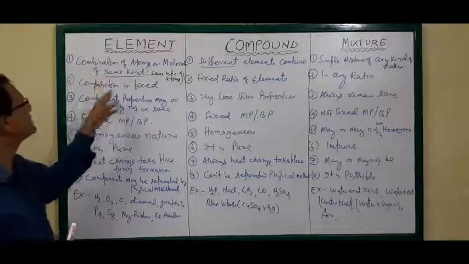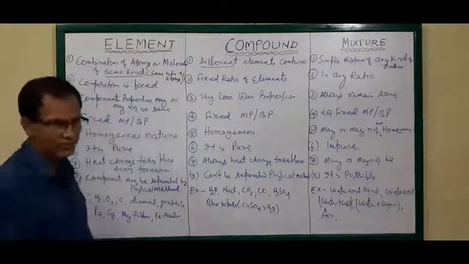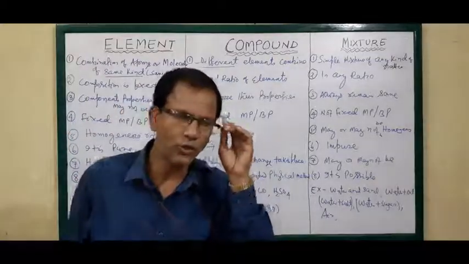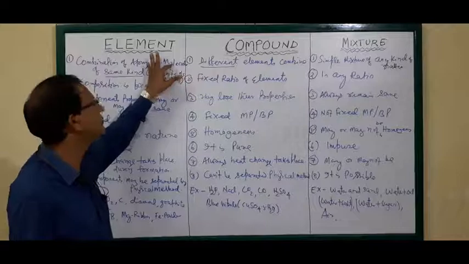Then the second point is regarding the composition. The composition of an element is fixed, because the number of atoms in the molecule is fixed.